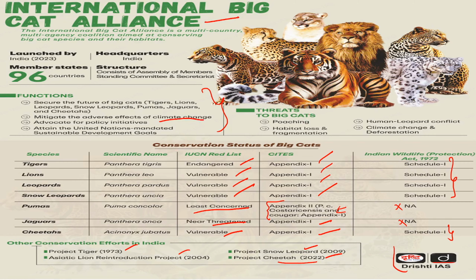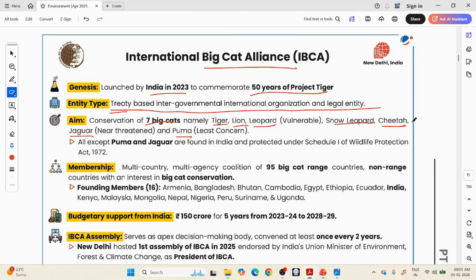Okay, and some threats big cats are facing are poaching, that means hunting for its meat or body parts. Then habitat loss, we are destroying natural forest, we are laying infrastructure in the middle of the natural habitat of these animals. Okay, human-animal conflict. Okay, climate change and deforestation, etc. So these are the threats these animals are facing. So all except puma and jaguar are found in India and protected under Schedule 1 of the Wildlife